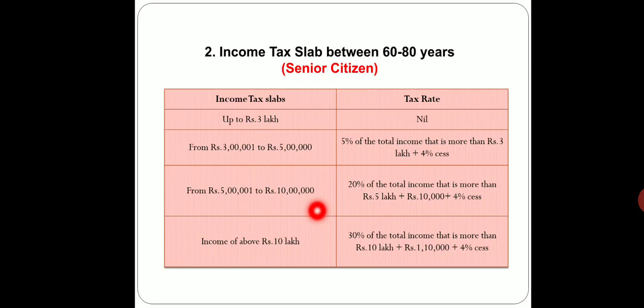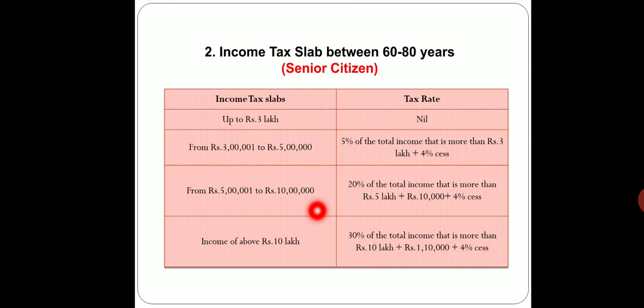The second slab is from rupees 3 lakhs to rupees 5 lakhs, wherein 5% of the total income that is more than rupees 3 lakhs would be applicable, and 4% would be an education cess. If you are earning from 5 lakhs to rupees 10 lakhs, then 20% of the total income that is more than rupees 5 lakhs, plus the income tax of rupees 10,000, which is applicable for your first slab up to rupees 5 lakhs.